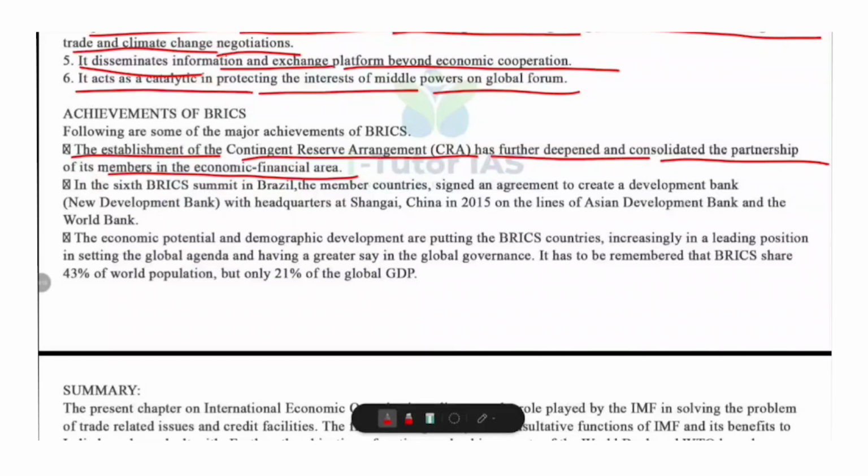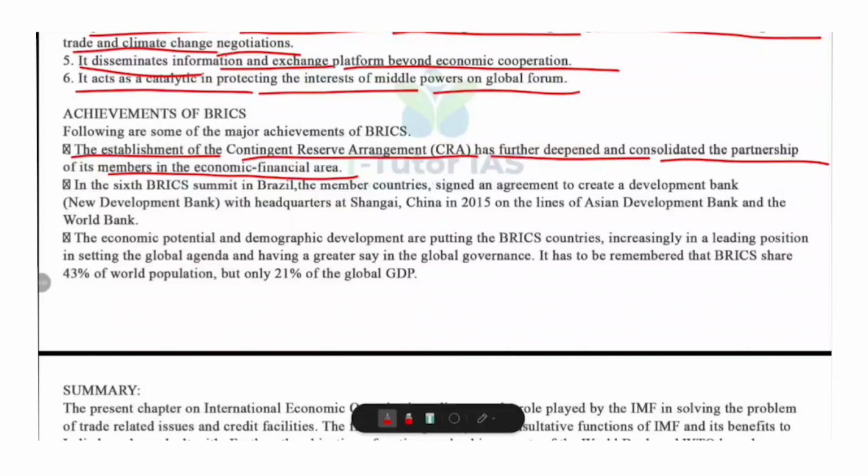And the bank aims to mobilize resources for infrastructure and sustainable development projects in BRICS and other developing nations. It is often seen as an alternative to the World Bank and IMF, which are dominated by the Western powers. For example, NDB has funded renewable energy projects in India and transportation projects in South Africa.